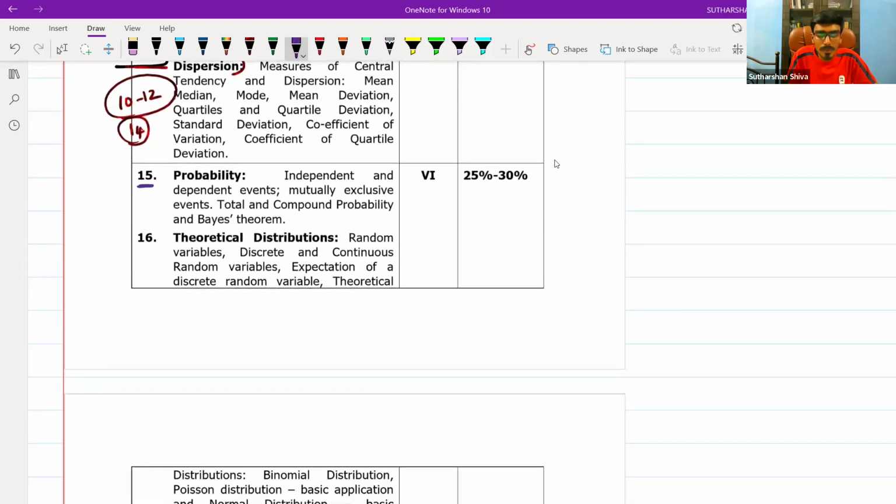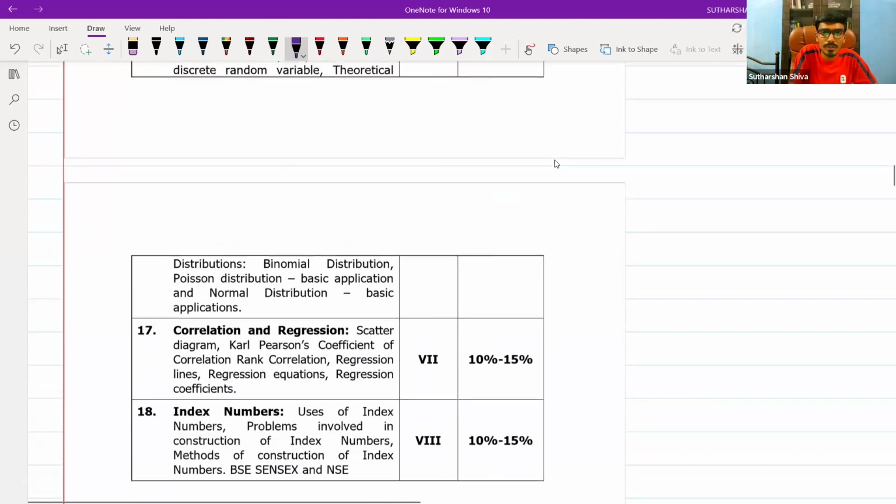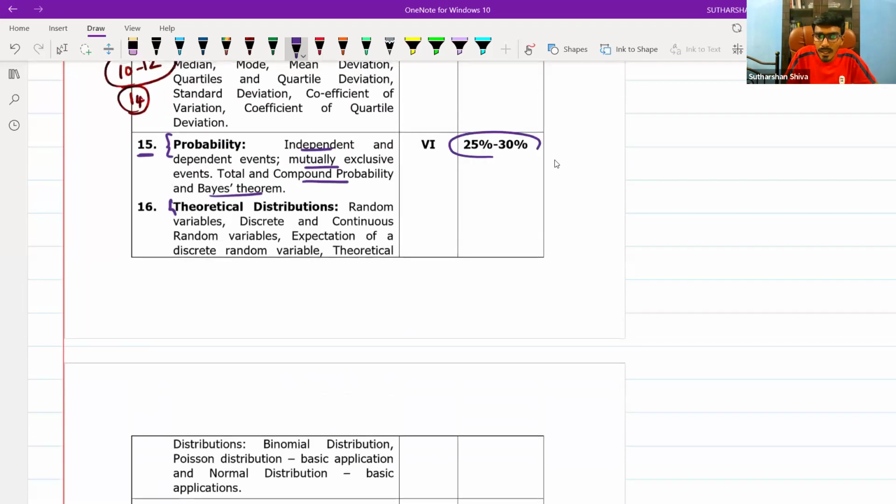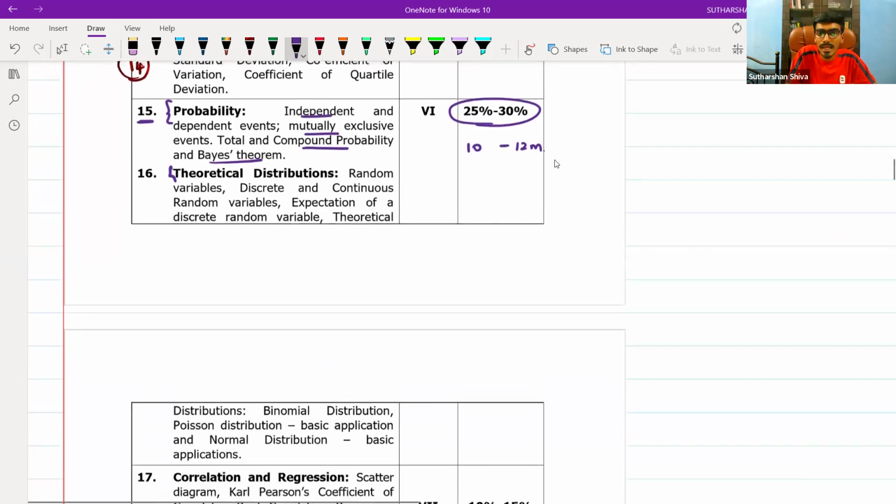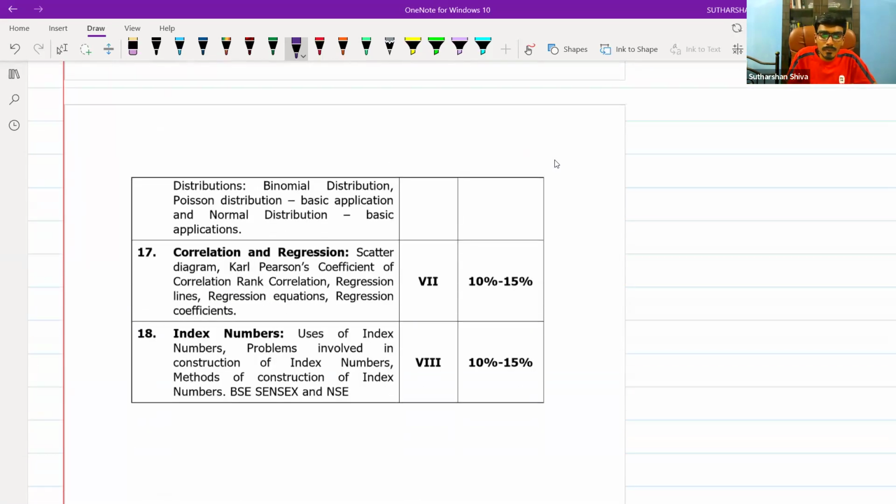Regarding probability, independent variables, mutually exclusive events, compound probability, and theorem-based questions, everything will be there. Along with theoretical distribution, these two parts will test you for 30%. If it is 30%, it is 10 to 12 marks for the two topics, probability and theoretical distribution, alone. Then come to correlation and regression, which is 10 to 15%, meaning 4 to 6 marks. On average, these two chapters give you about 10 questions for 10 marks.